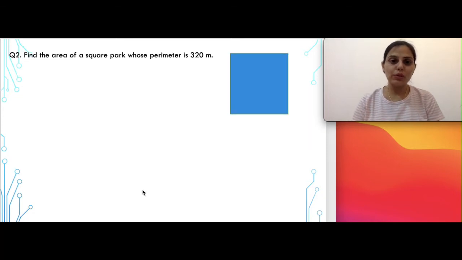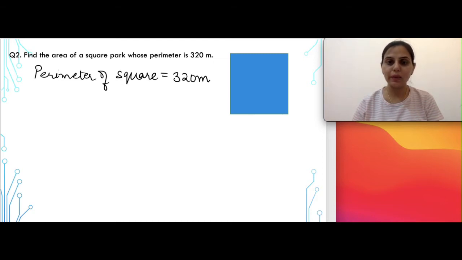Moving on to next question now, we need to find the area of this square park whose perimeter is given. Perimeter का मतलब है चारों sides का sum आपको given है. So perimeter of the square is already given to us. For finding the area of the park, पहले हमें उसकी लेंथ निकालनी पड़ेगी या एक साइड हमें निकालनी पड़ेगी. Now we know that perimeter of square means 4 multiplied by side and this is equal to 320.